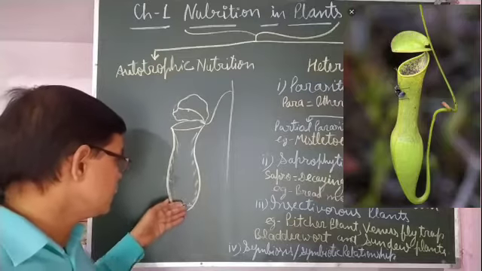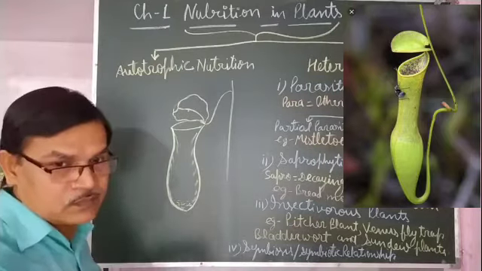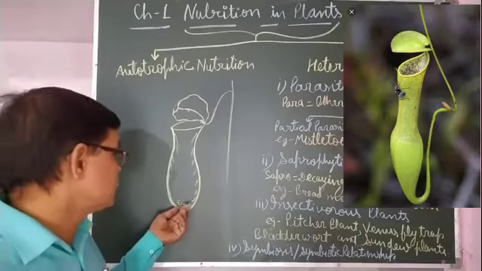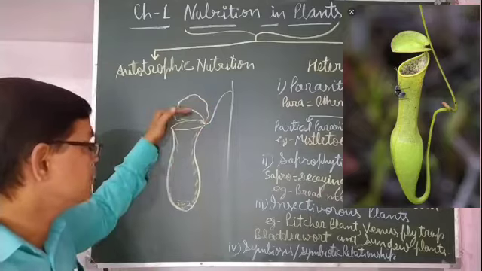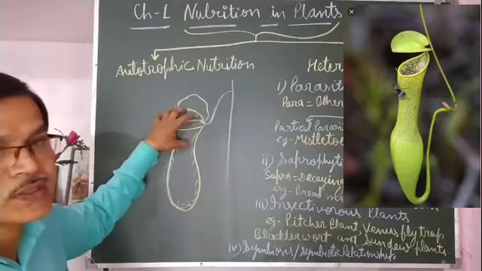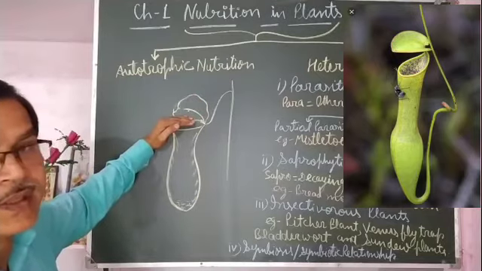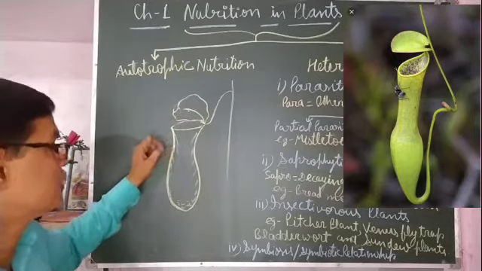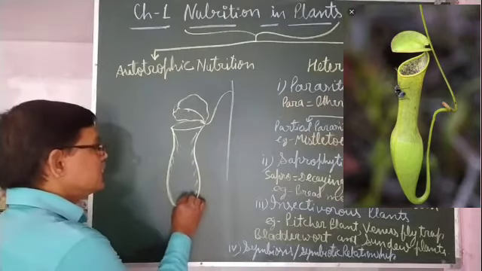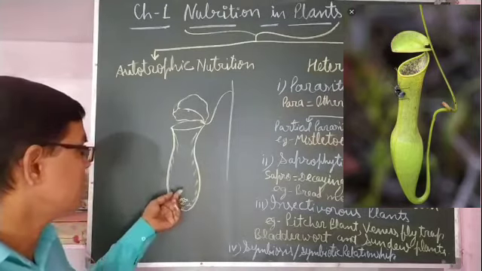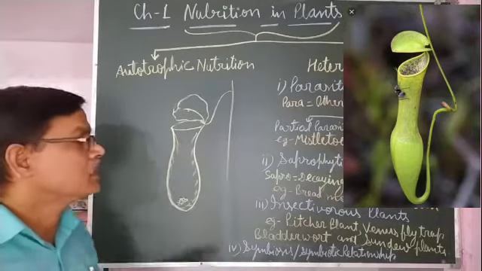When they come down to the bottom, there is some fluid that has digestive enzymes. The leaf-like structure is sensitive and works as a lid, covering the mouth. The insect gets digested in it, and whatever nutrients are in the body of the insect are absorbed by the plant.